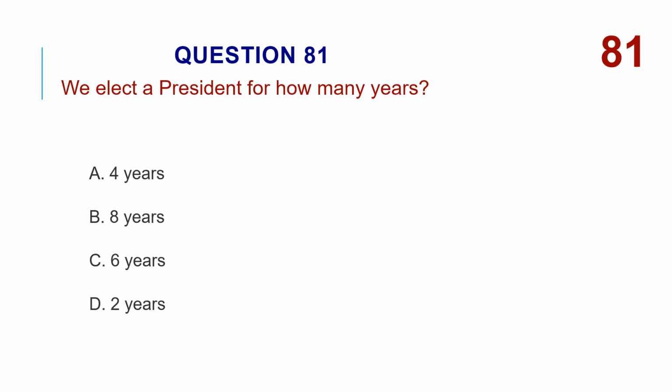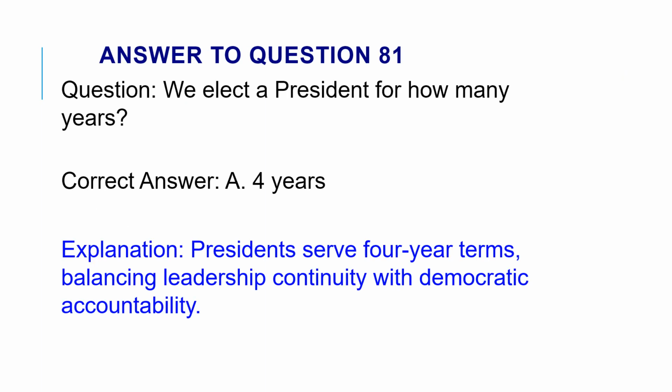We elect a president for how many years? A. 4 years. B. 8 years. C. 6 years. D. 2 years. The correct answer is A. 4 years. Presidents serve 4-year terms, balancing leadership continuity with democratic accountability.